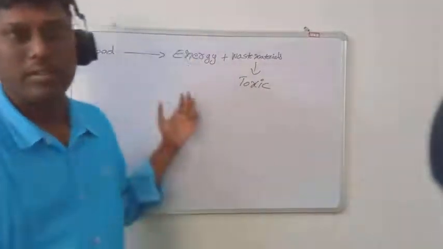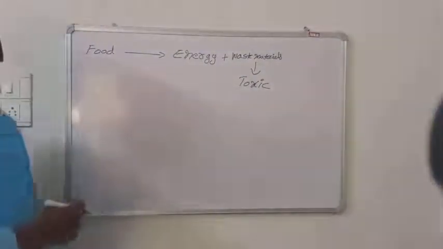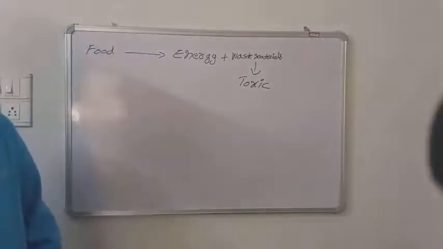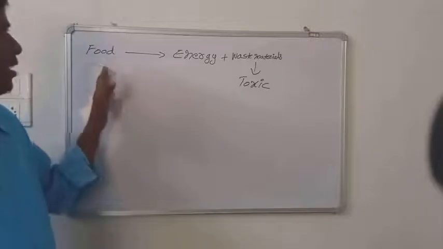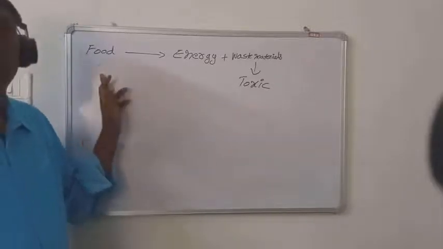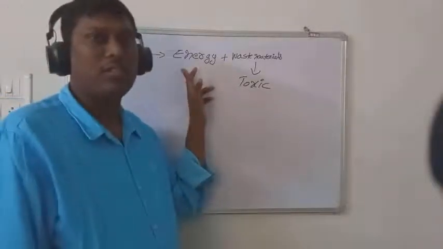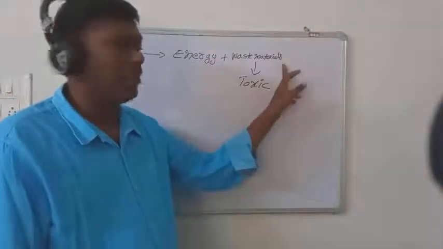Okay, so what is our conclusion? In our day-to-day life, we are eating different kinds of food materials. The food materials contain various types of nutrients like carbohydrates, proteins, fats, etc. Upon the complete metabolism of the food materials, they give energy. Along with the energy, they also form various kinds of waste materials.